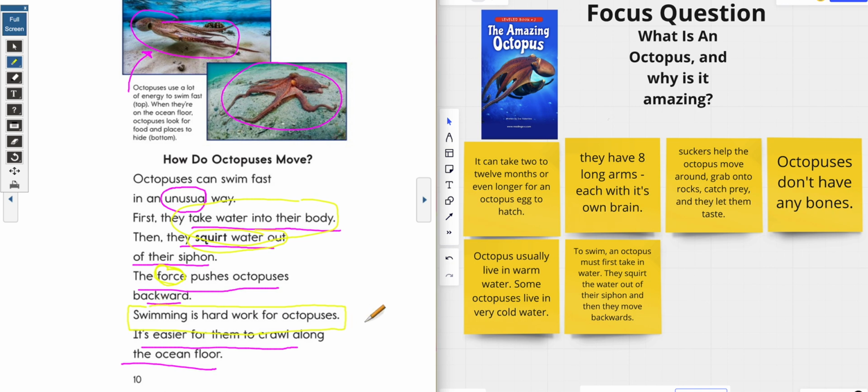Okay? Now, what do you think is easier for them to do? It is easier for them to crawl along the ocean floor. So it's much easier for them to crawl.